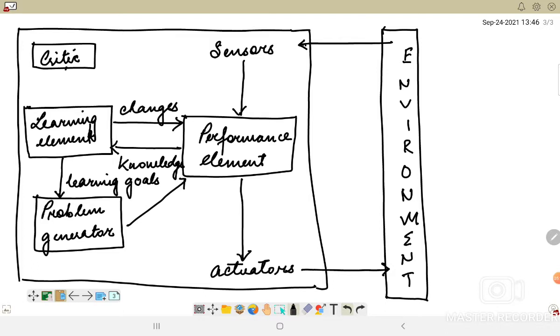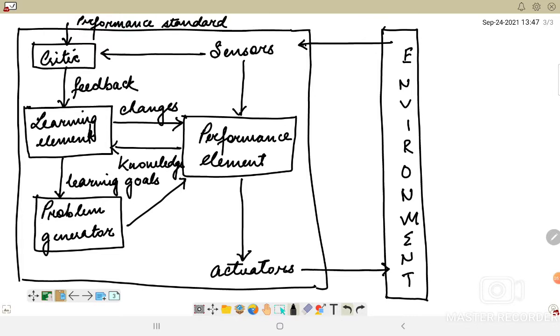Here we have the feedback from the critic, and we get information about the performance, and there is a performance standard involved here. So this is how a typical learning agent looks.